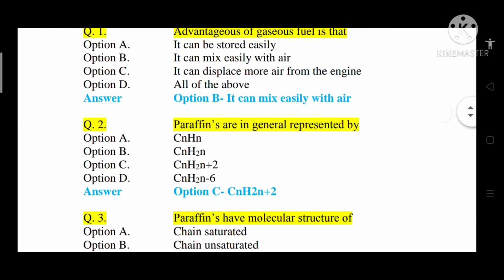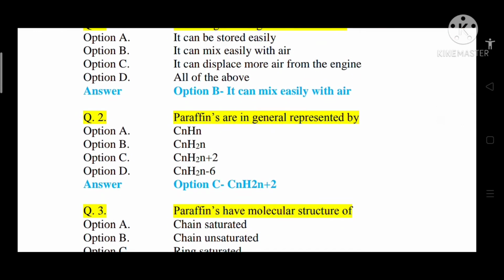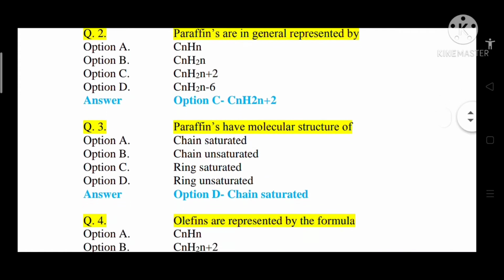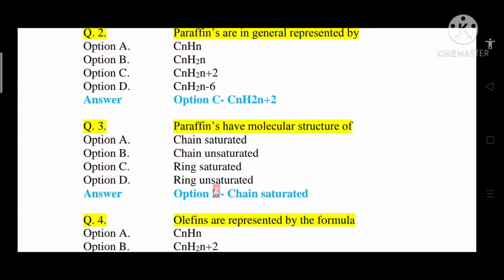Question number 2. Paraffins are in general represented by option A CnHn, option B CnH2n, option C CnH2n plus 2, option D CnH2n minus 6. So the correct answer is option C, that is CnH2n plus 2. Question number 3. Paraffins have a molecular structure of what? Option A, chain structure saturated. Option B, chain unsaturated. Option C, ring saturated. Option D, ring unsaturated. So the correct answer is option A, that is chain saturated.